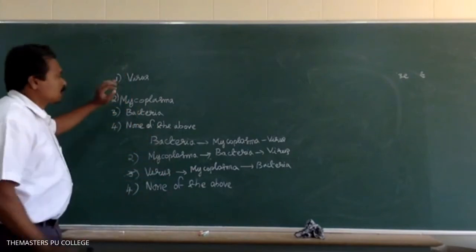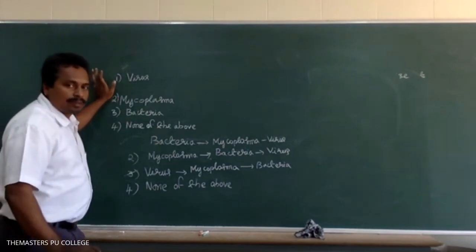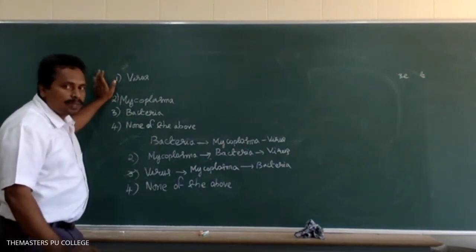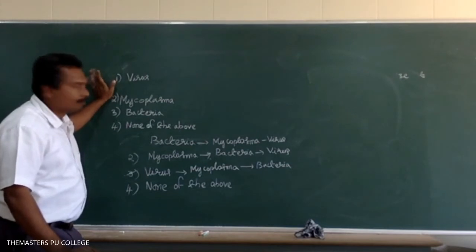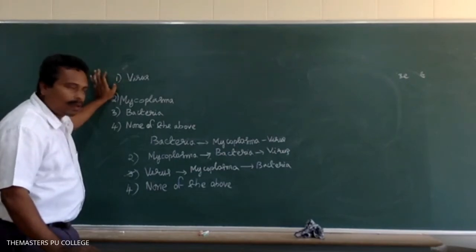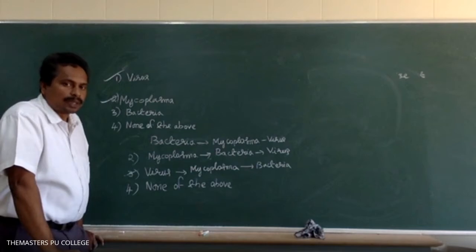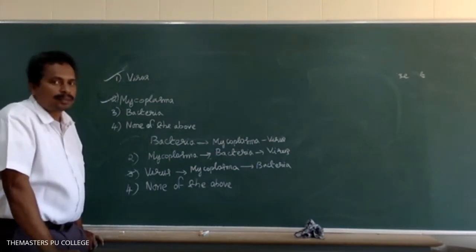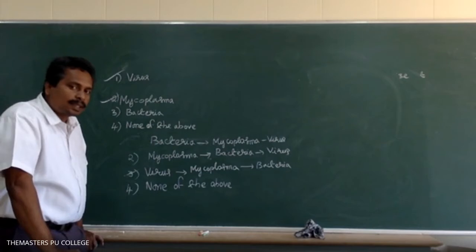Okay, here what is the question? Which of the following acellular organisms is the smallest? Option 1, virus. Which of the following is the smallest cellular organism? Option 2, mycoplasma. Mycoplasma is the smallest cellular organism. Virus is the smallest acellular organism.